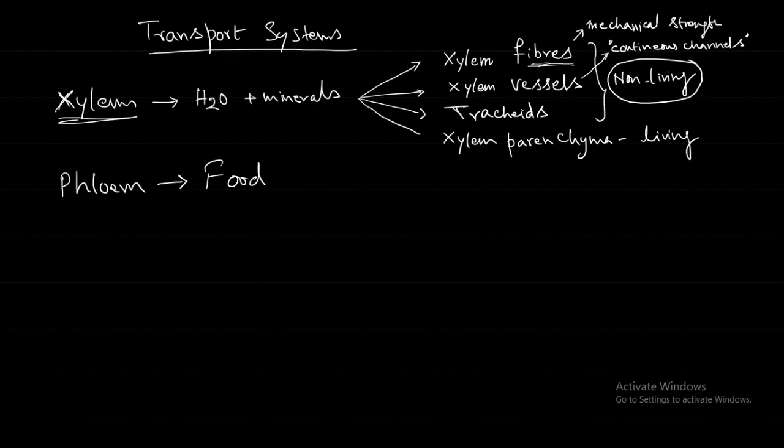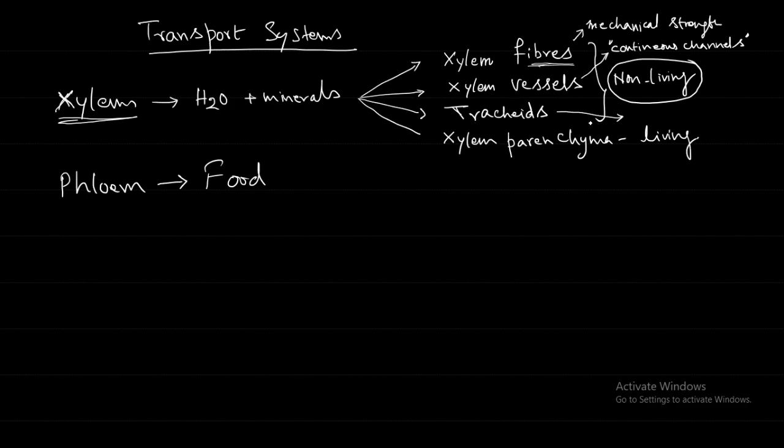Okay, so now when you compare xylem vessels, which is a continuous channel, with tracheids, what will we say? Of course, both of them are conducting. Vessels are also conducting, tracheids also conducting.